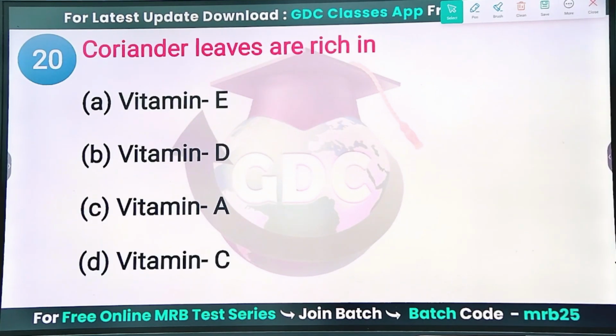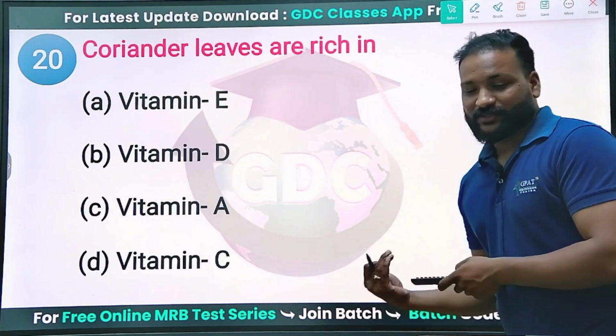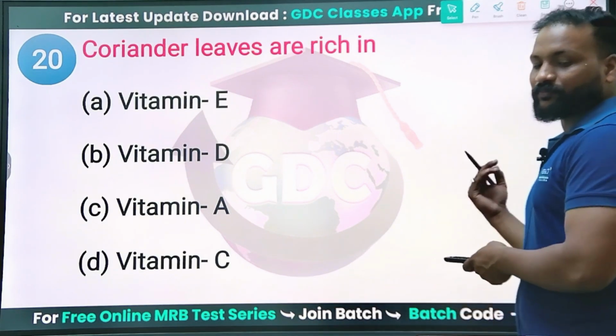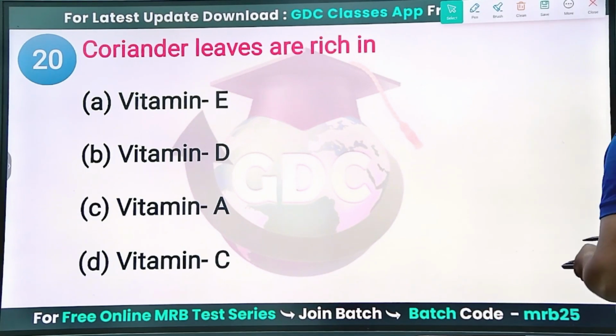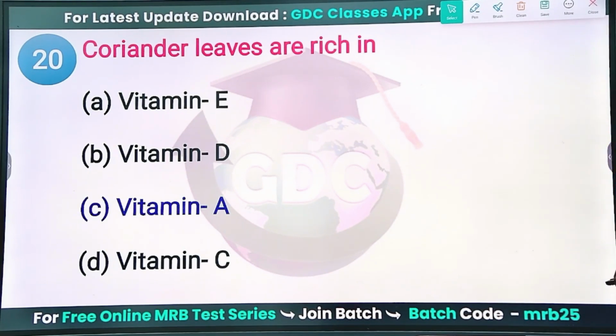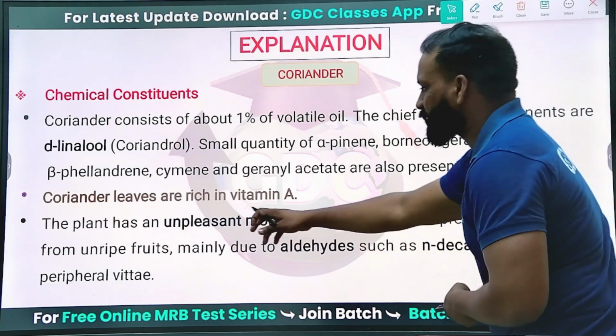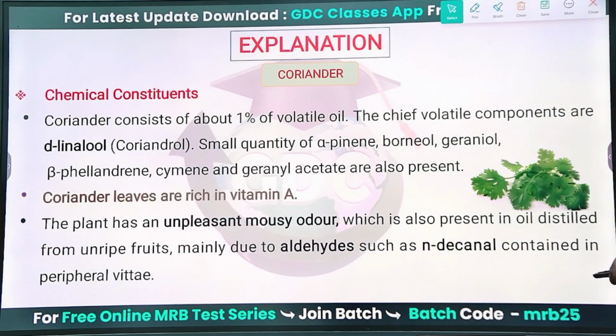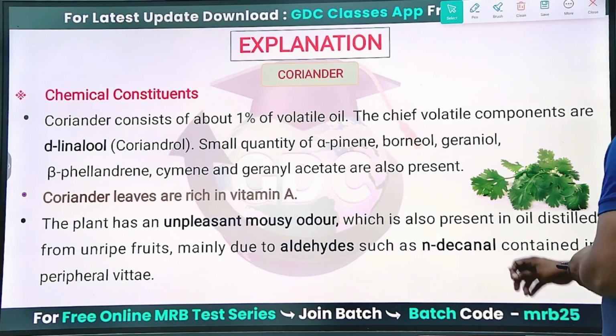Next question. Coriander leaves are rich in which vitamin? Just now we came across this question. Vitamin A, vitamin D, vitamin E, or vitamin C? Undoubtedly vitamin A. They are rich in vitamin A, as we just discussed. And the foul smell is due to decanal.